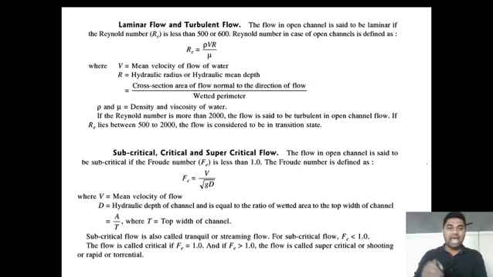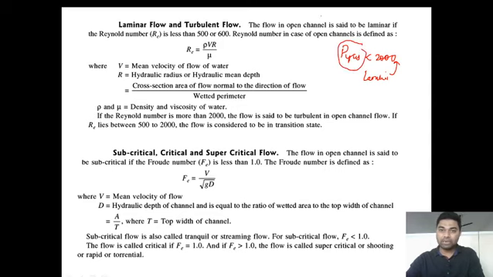Next we have laminar and turbulent flow. What do we mean by laminar flow? The flow in open channel is said to be laminar if Reynolds number is less than 500 or 600, whereas when we talk about flow through pipes, it was less than 2000 for laminar. So this was in pipes.